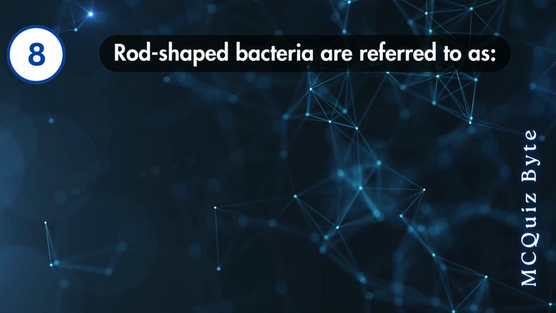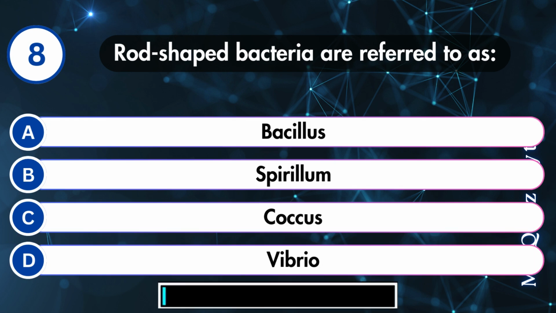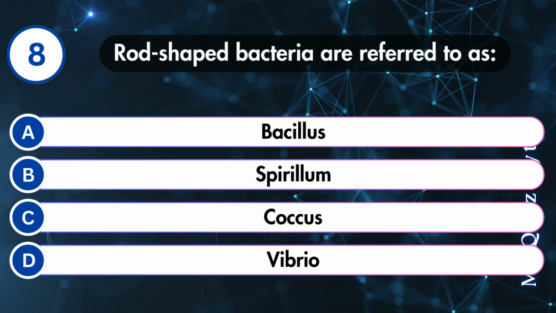Rod-shaped bacteria are referred to as bacillus, spirillum, coccus, or vibrio. Correct answer is A.